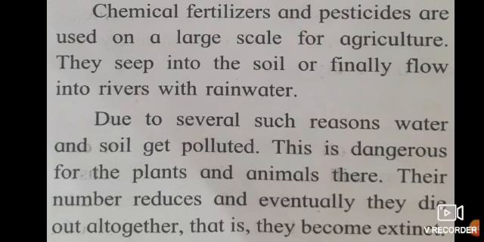They seep into the soil or finally flow into rivers with rainwater. Due to several such reasons, water and soil get polluted. This is dangerous for the plants and animals there. Their number reduces and eventually they die out altogether. That is, they become extinct.